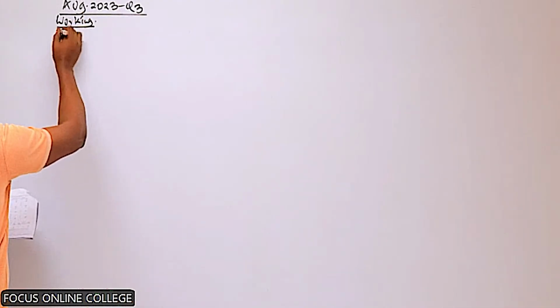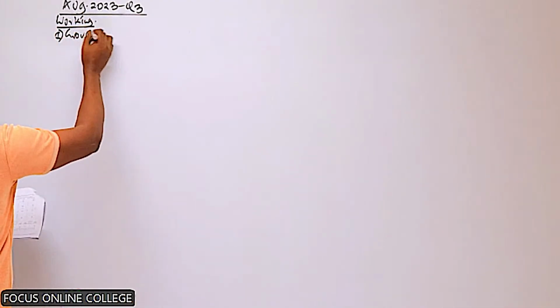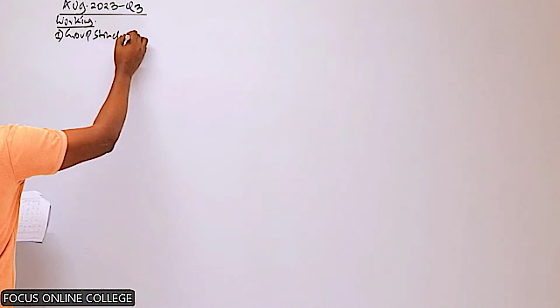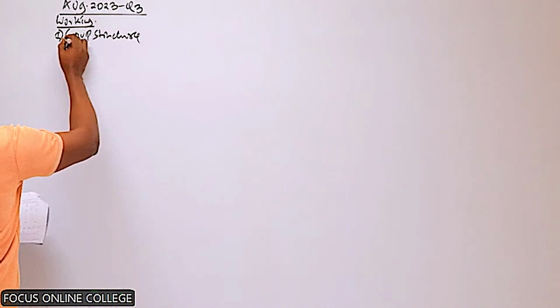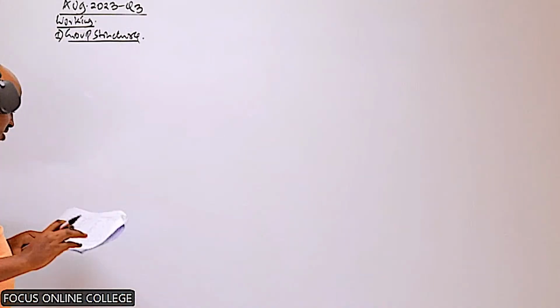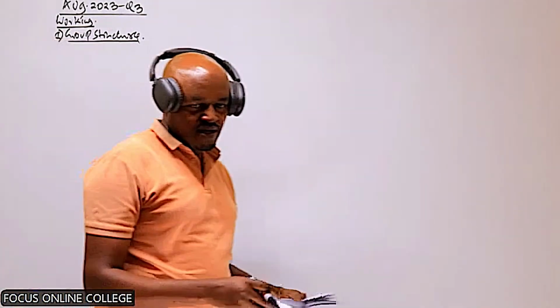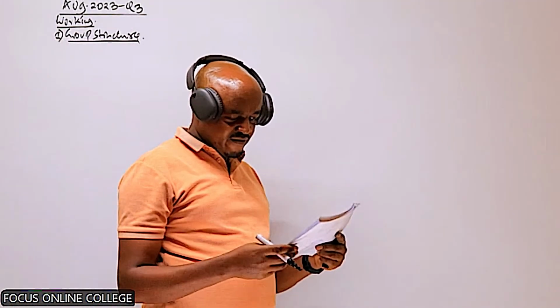So basically working 1 here will be the group structure. Which information do we have about this? We are given information about the group structure within paragraph 1.